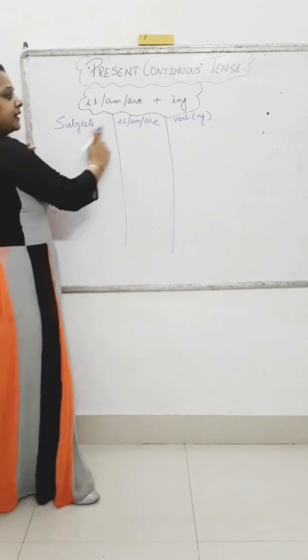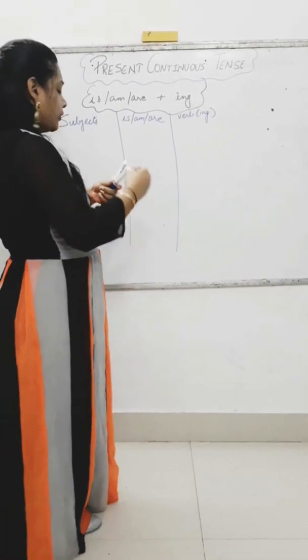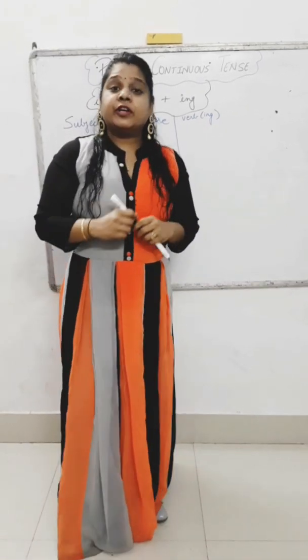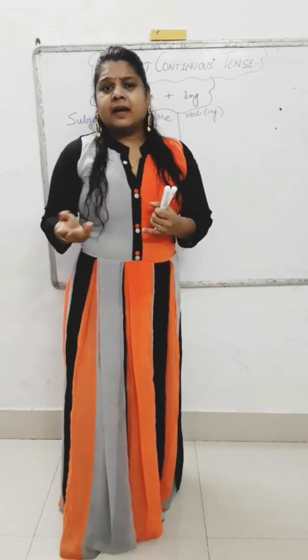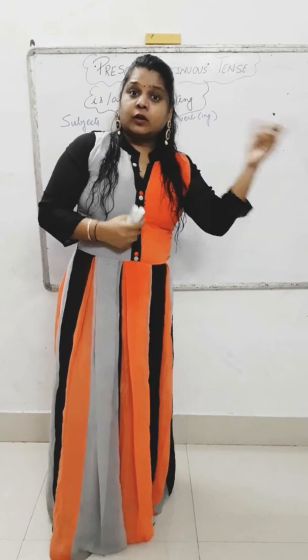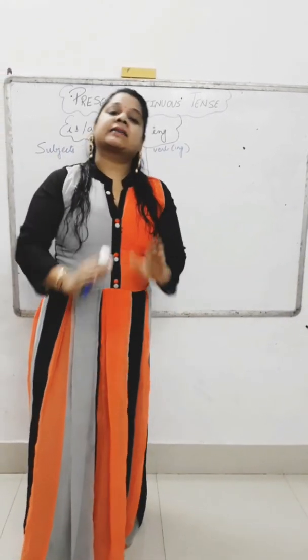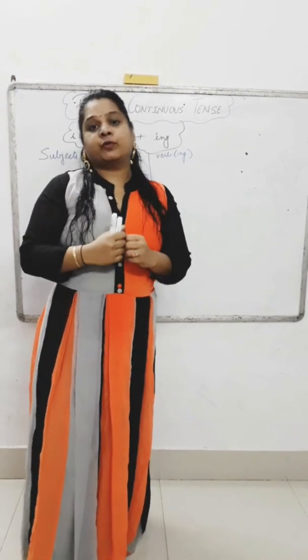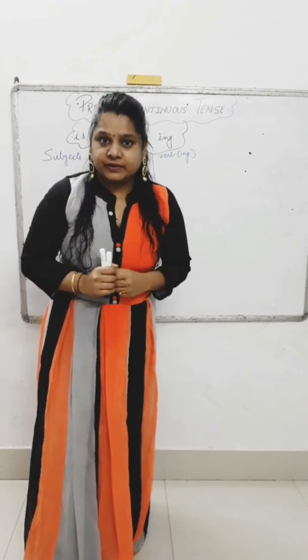Now, what are the subjects? Subject means the words from which we begin the sentence, children.